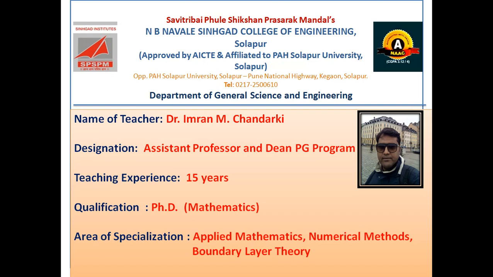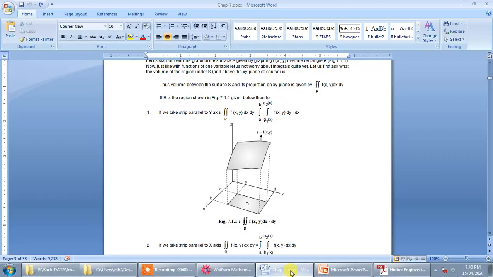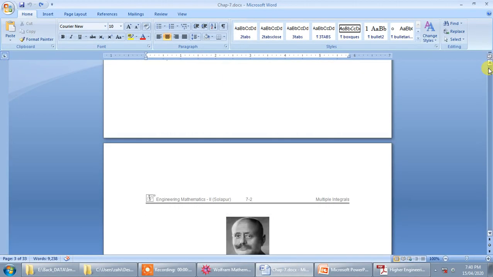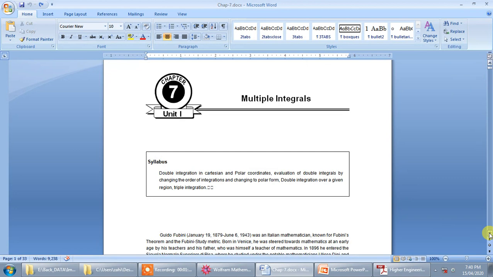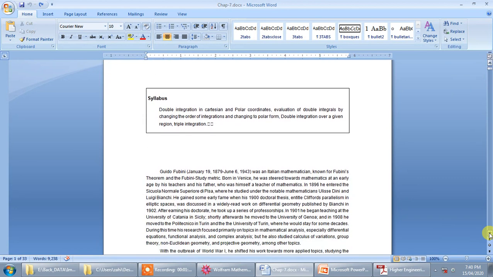So today I am going to talk on a very important topic that is called multiple integration. It is also called the multivariate integral calculus. Now under this topic we are going to learn how to evaluate double integration in Cartesian form, how to evaluate double integration in polar system form, how to evaluate the double integration when limits are not given, how to change the order of integration and then evaluate it, and how to change the double integration to polar system.